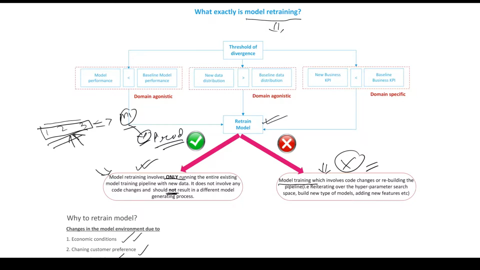So what is not a model retraining activity? Model retraining activity is not about training new types of models.